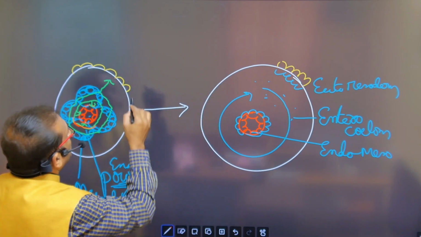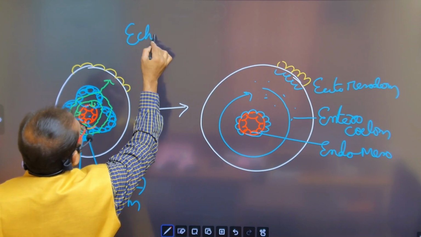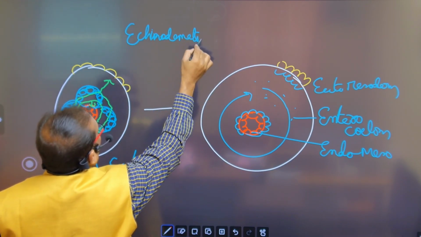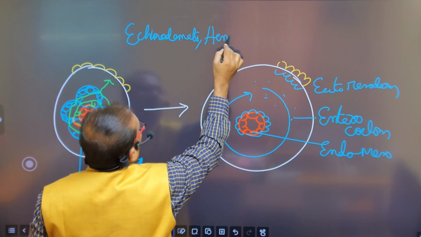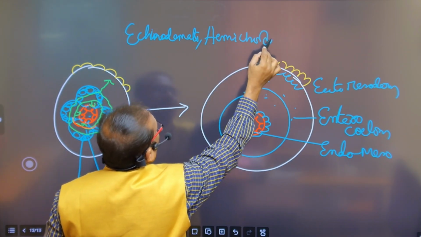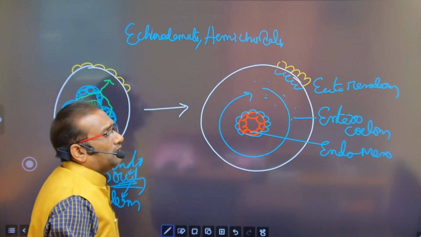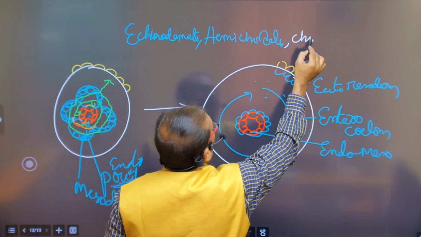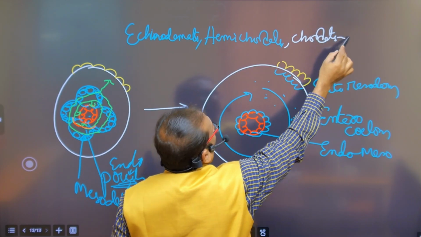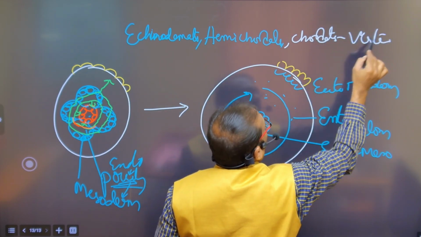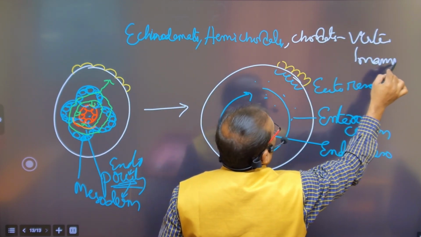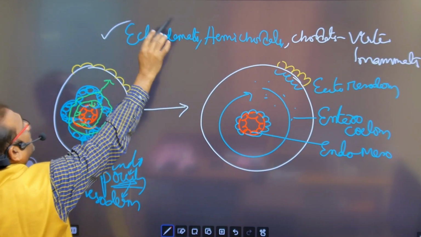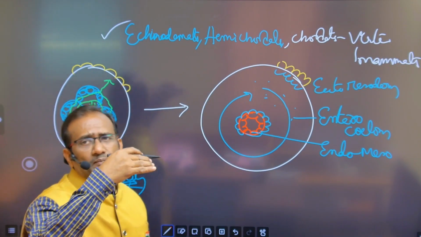Examples for enterocoelom: echinodermata, hemichordata, chordata, vertebrates up to mammals. Means all animals from the echinodermata up to the mammals.